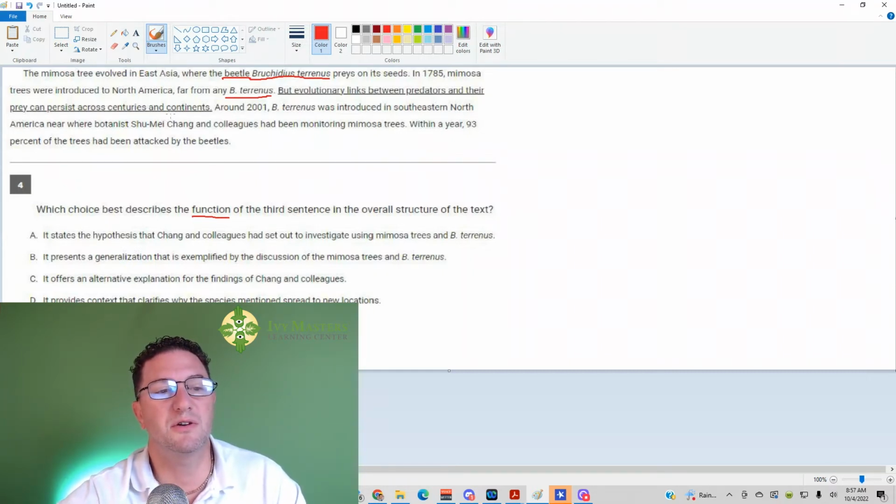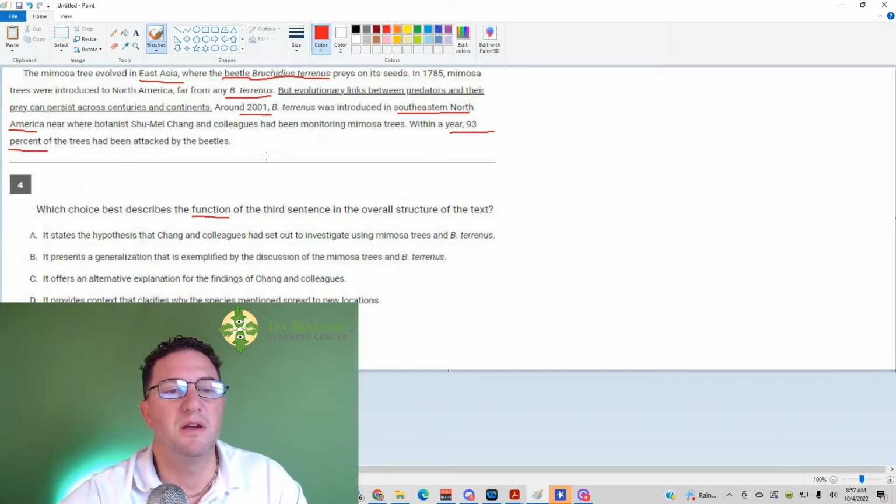That can persist across centuries and continents. So notice 2001, it's hundreds of years later, and across continents. Now, instead of being in East Asia, we're in southeastern North America. And we find that even though mimosa trees have been there for a long time, within a year, 93% of the trees have been attacked by beetles. So across an ocean and across hundreds of years, this still persists.